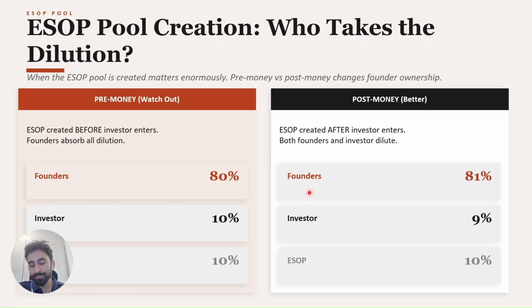But in the post-money scenario, that is post-money ESOP creation, the pool is created after the investor stake is set. Now both the founders and investors would dilute proportionately. This may seem a bit fairer. Now in most early stage deals in India, investors will push for pre-money ESOP creation. So know what you are really agreeing to. If you're creating a 15% pool pre-money, that's 15% coming directly from the founder's stake before the investment even started.